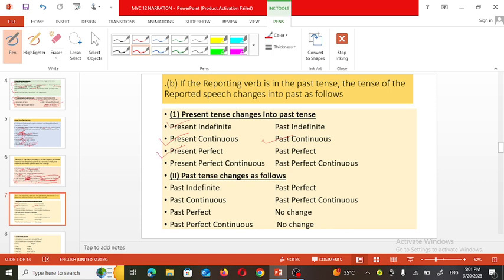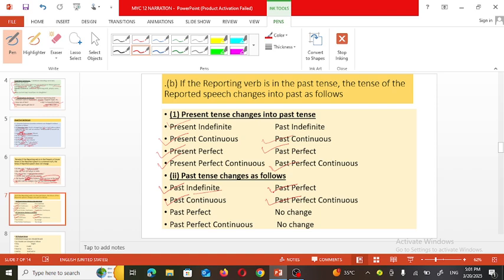If it is in present perfect, then it will change into past perfect. And if the sentence is in present perfect continuous tense, then it will change into past perfect continuous tense. But suppose the sentence is in simple past, then it will change into the past perfect. If it is in past continuous, then it will change into the past perfect continuous.